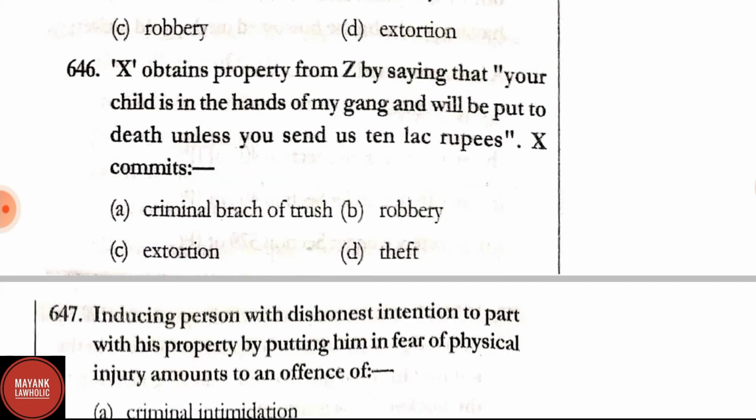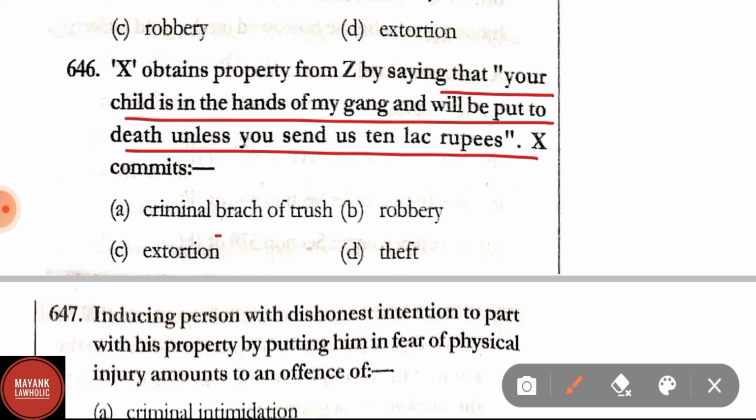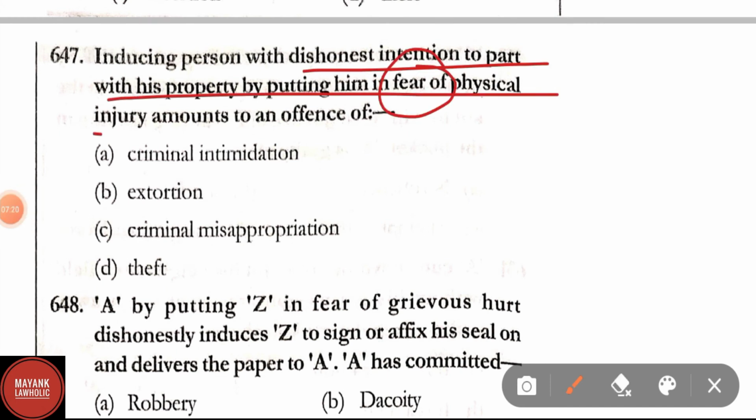Question number 646. X obtains property from Z by saying that your child is in the hands of my gang and will be put to death unless you send us 10 lakh rupees. X commits the offence of extortion. Question number 647. Inducing a person with dishonest intention to part with his property by putting him in fear of physical injury amounts to an offence of, correct answer is extortion.